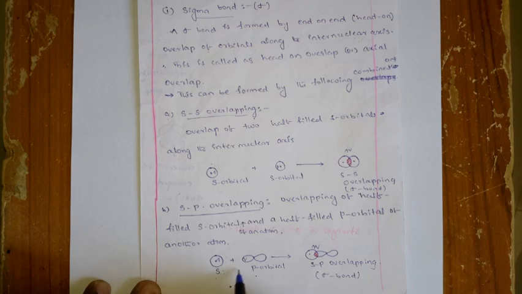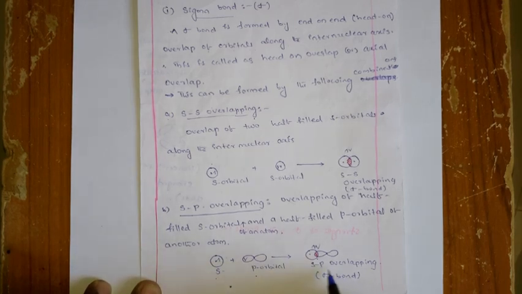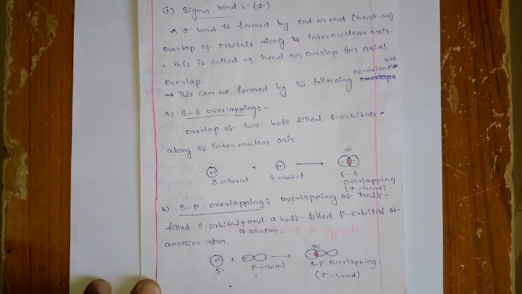The S orbital can overlap with the p orbital and form a bond. While forming that, you know that according to the VBT the electrons in both orbitals should have opposite spins. Ante kada, electrons eppudu kuda opposite spin tho undali. Okay, so then it gives the sp overlapping.